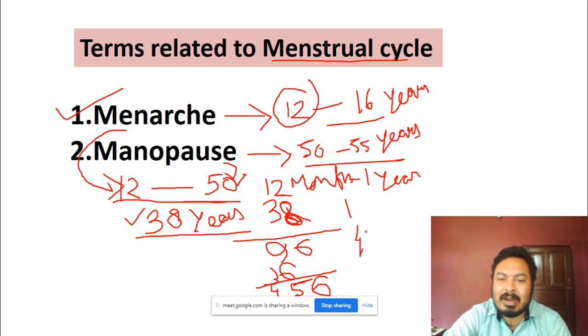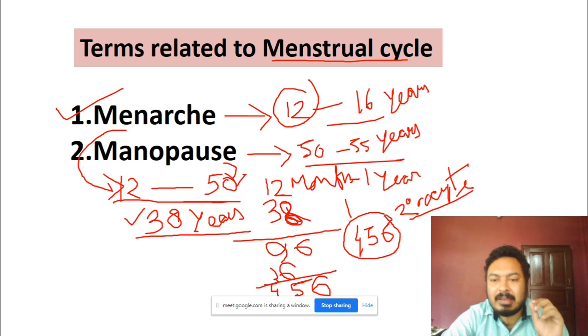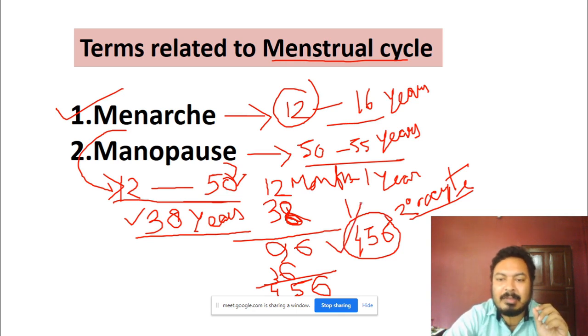So 456 ovums, though not ovum, it is secondary oocyte. In a total span of 38 years, she releases 456 secondary oocytes. That means in her whole lifetime, a female individual needs only 456 secondary oocytes.